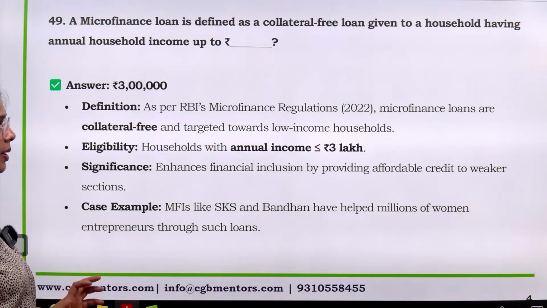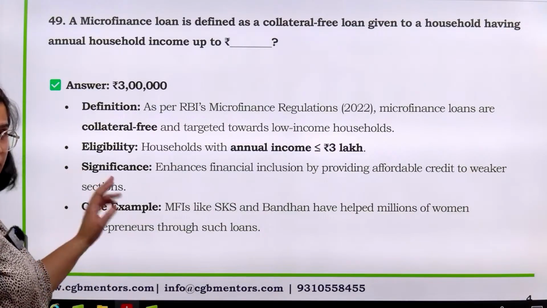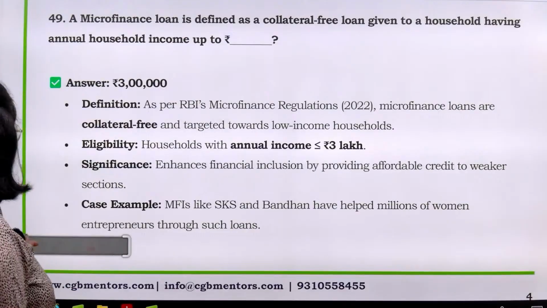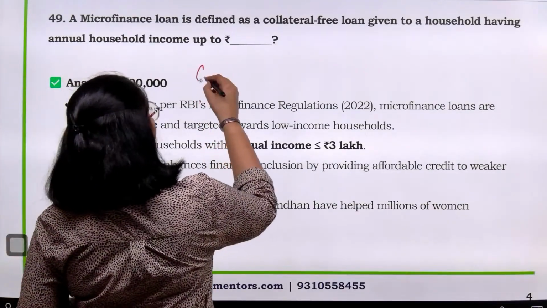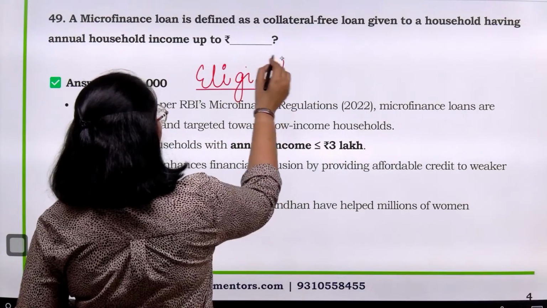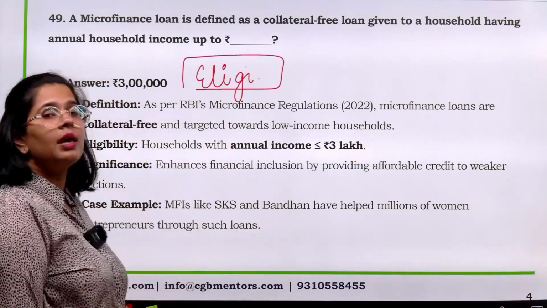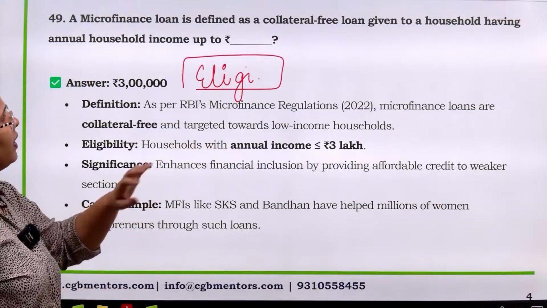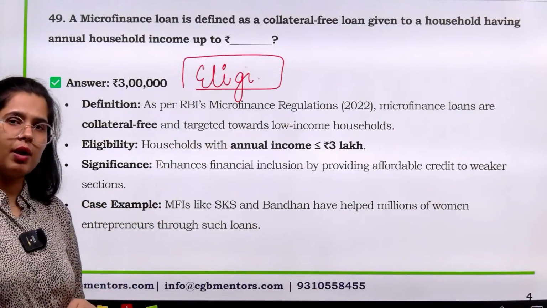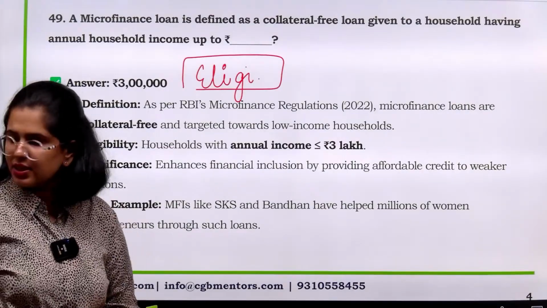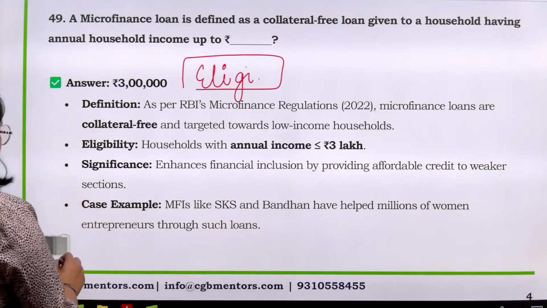Households with an annual income of less than 3 lakhs, they are eligible for it. Eligibility. So out of this question, what is the thing that you have to take away? Whenever you are reading any scheme, whenever you are reading about any particular government step, talk about the eligibility first, because these things have been asked in the case of startup also, and then over here also when they are talking about the microfinance related loans. जब microfinance related loans के बारे में बात की जा रही है, this is what they are talking.